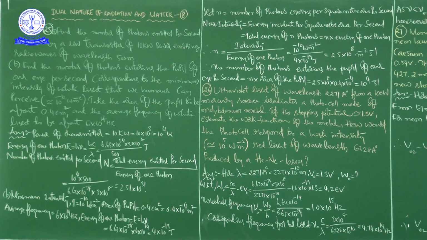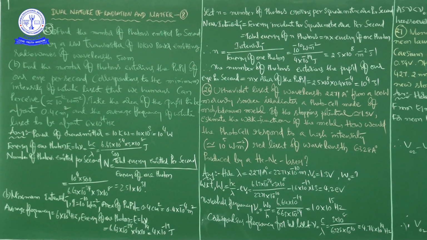Find the number of photons emitted per second by a megawatt transmitter of 10 kilowatt power emitting radio waves of wavelength 500 meters.